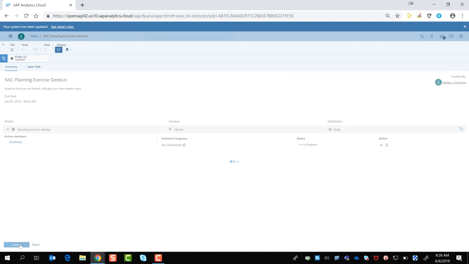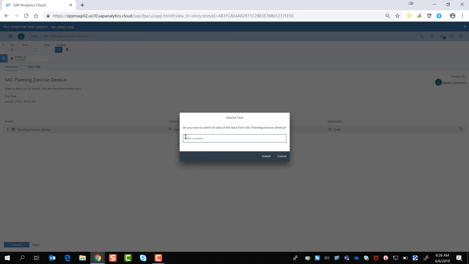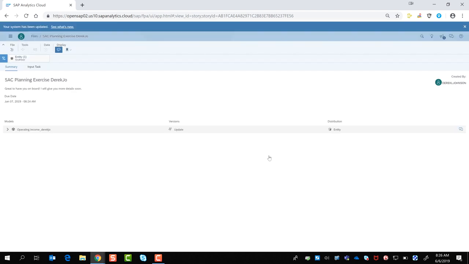When we go to submit the form, we're going to be asked for a comment. So we're just going to enter a simple comment saying that we're increasing sales by 10% in this case. And this comment is going to be visible to the approver, which will be our second user, which is under my ID.